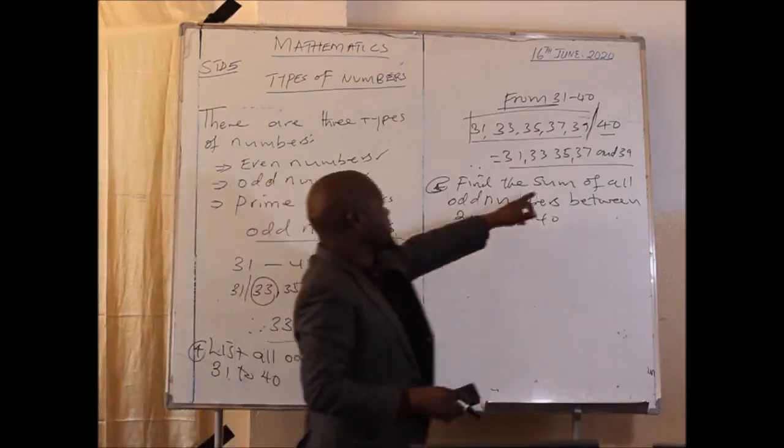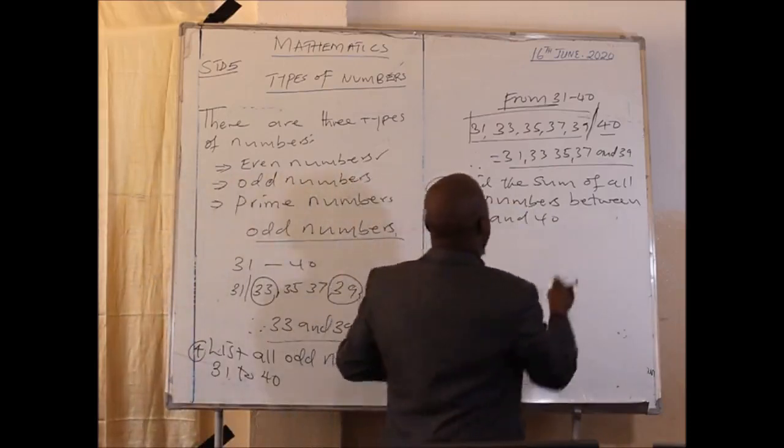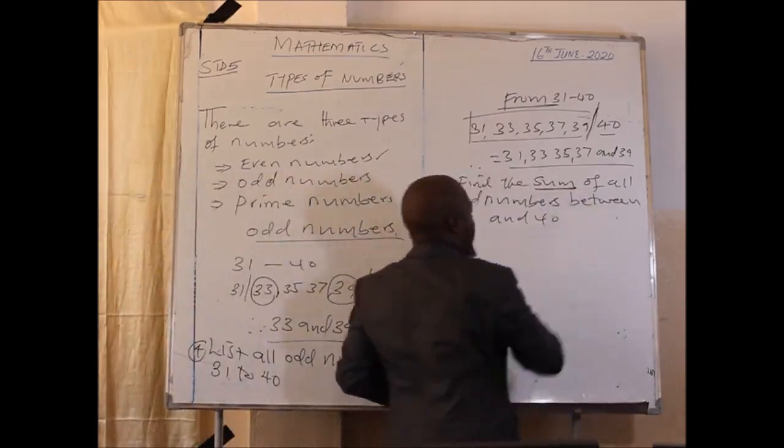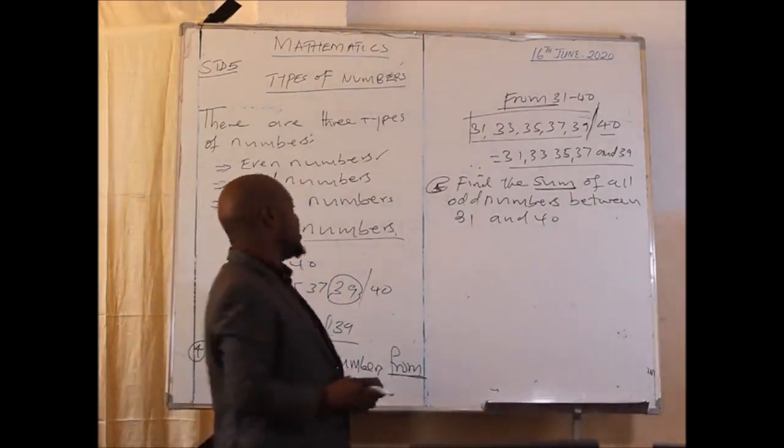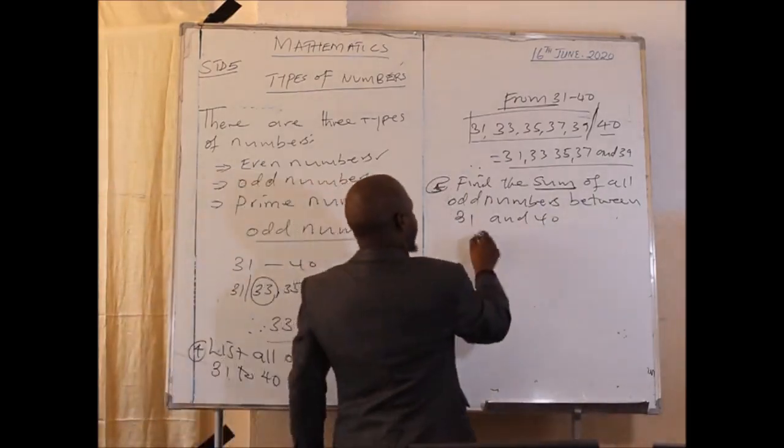So sum means addition. The key word here is sum. So when you are reading or when you are working out, I've said that you have to look at the key words here.